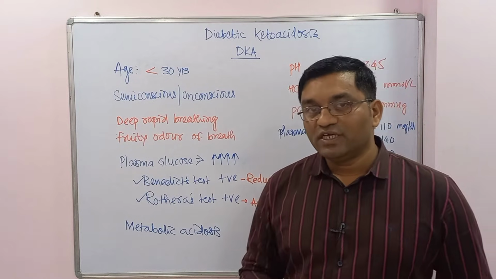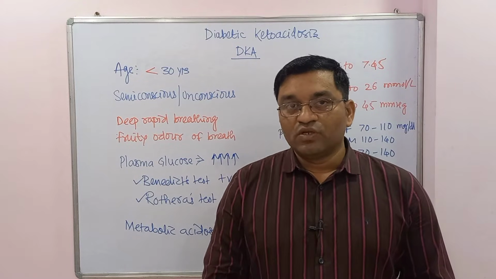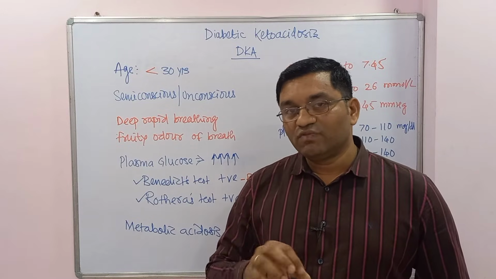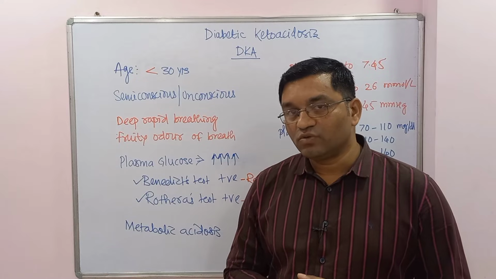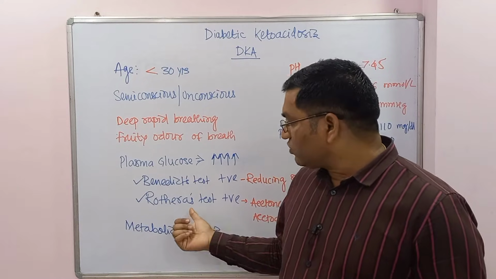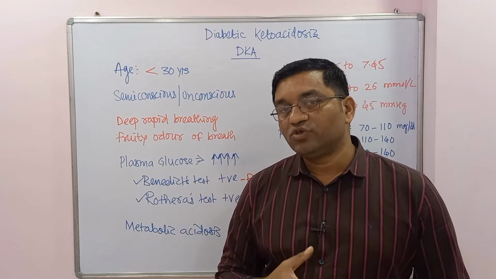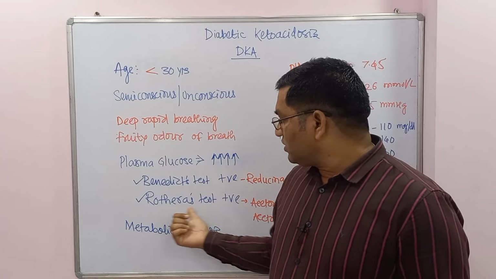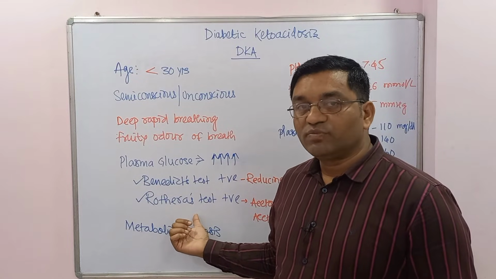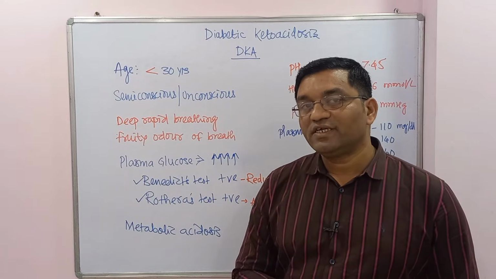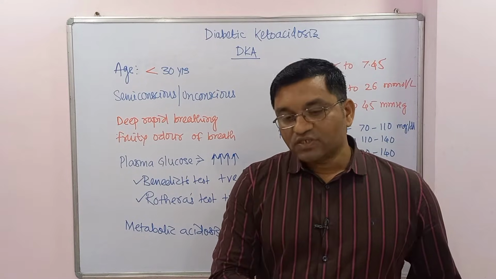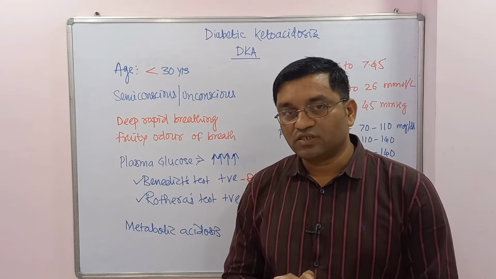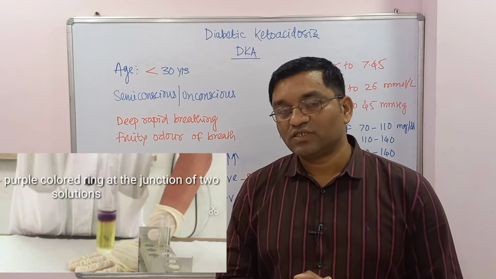The predominant ketone body here is beta hydroxybutyrate. It is a false ketone body, as during conversion of acetoacetate to beta hydroxybutyrate, the keto group is converted into a hydroxy group. Beta hydroxybutyrate constitutes about 80% of the total ketone body production. But the Rothera's test is not given by beta hydroxybutyrate. For it there is a modified Rothera's test, in which first beta hydroxybutyrate is converted into acetoacetate, and then it is detected by the routine Rothera's test. A deep purple ring will be there in the Rothera's test.